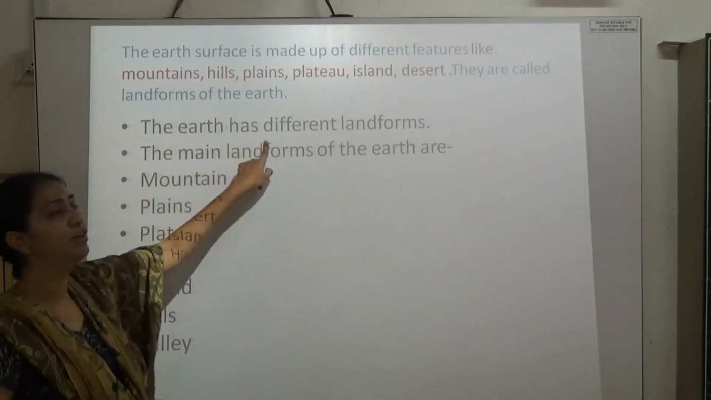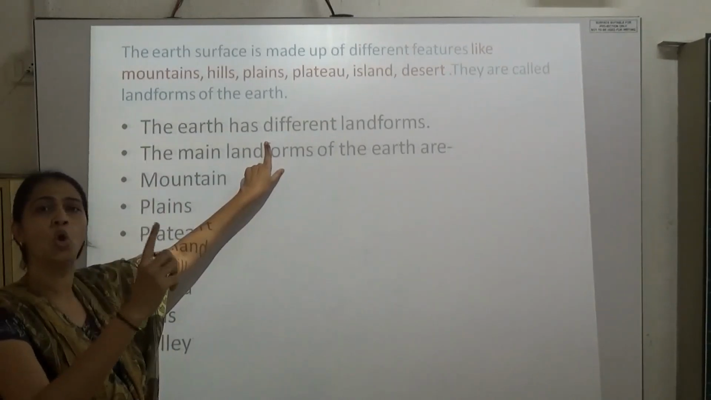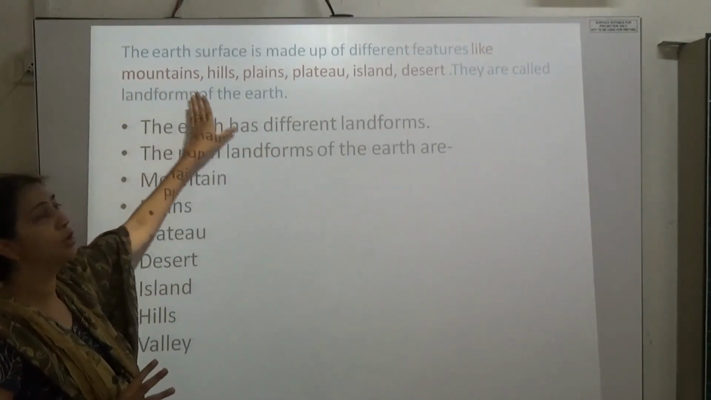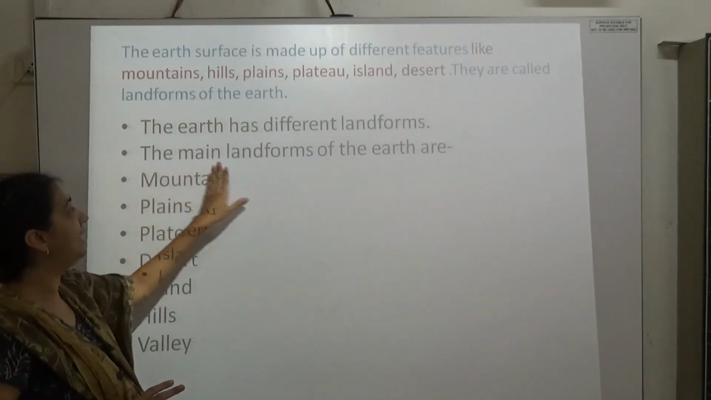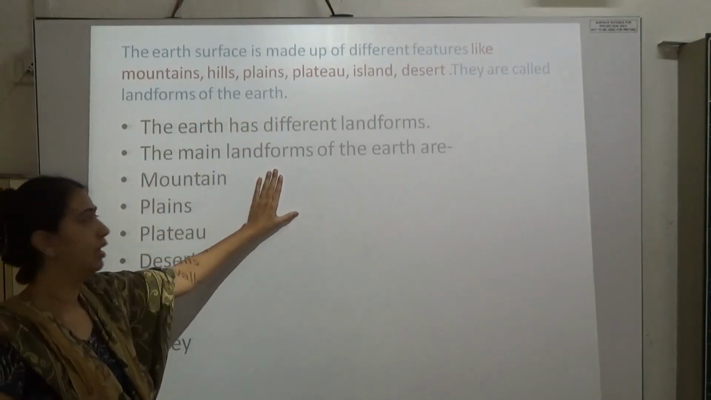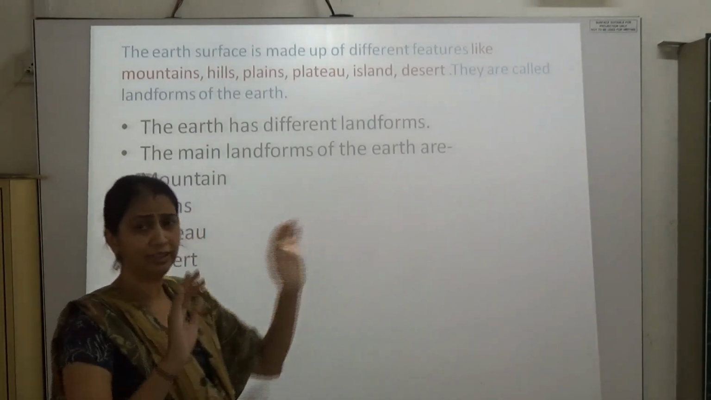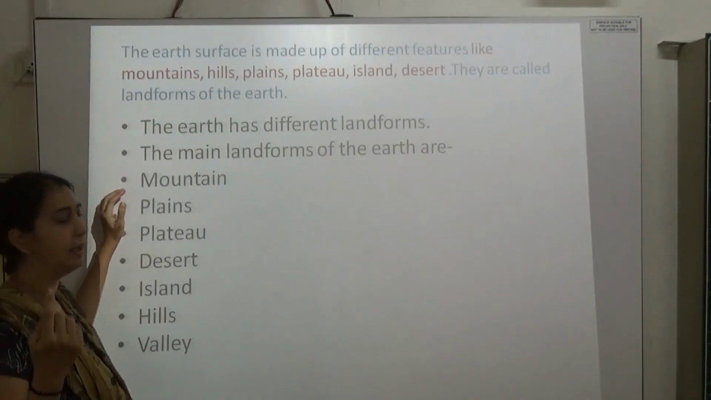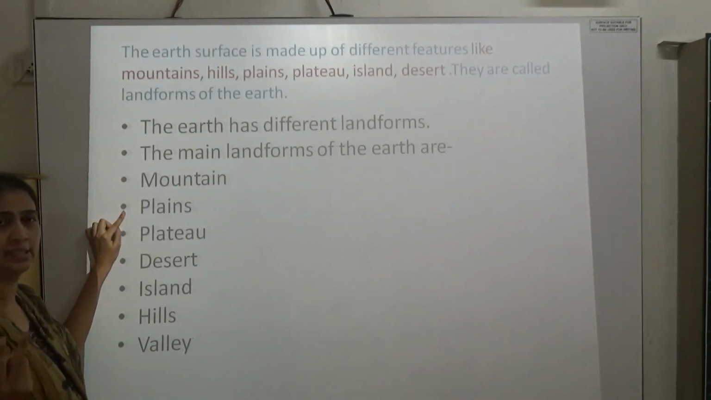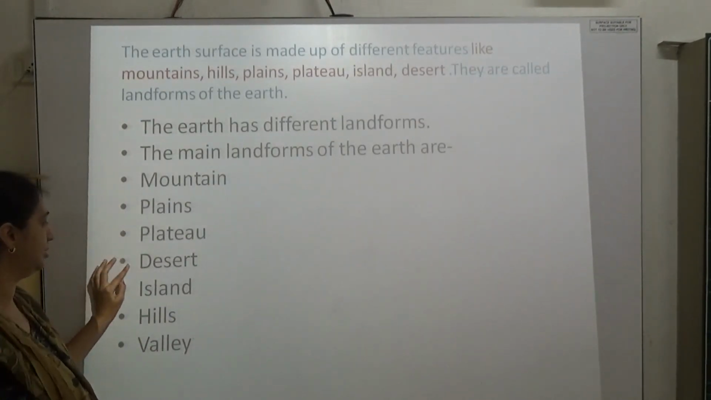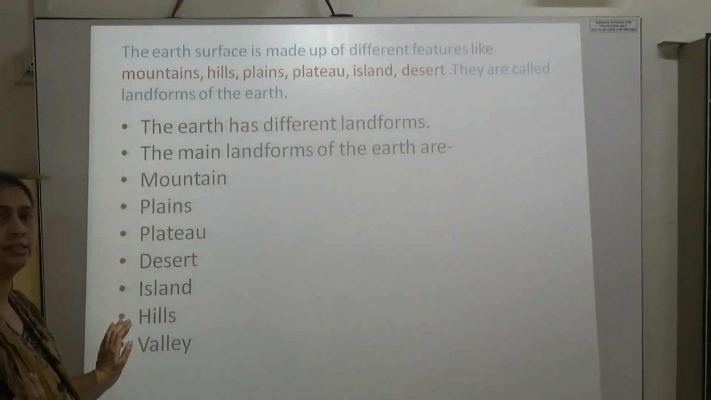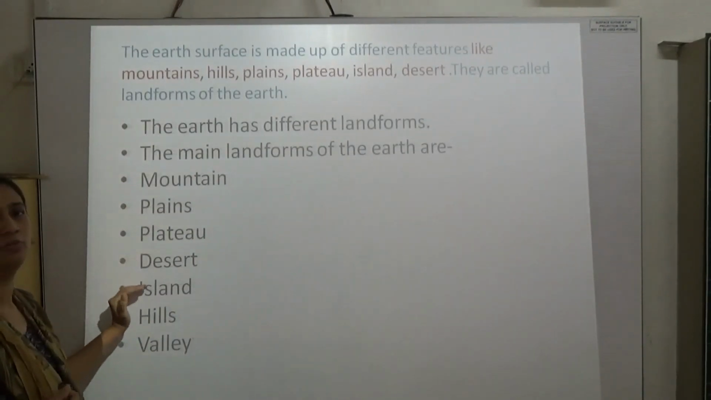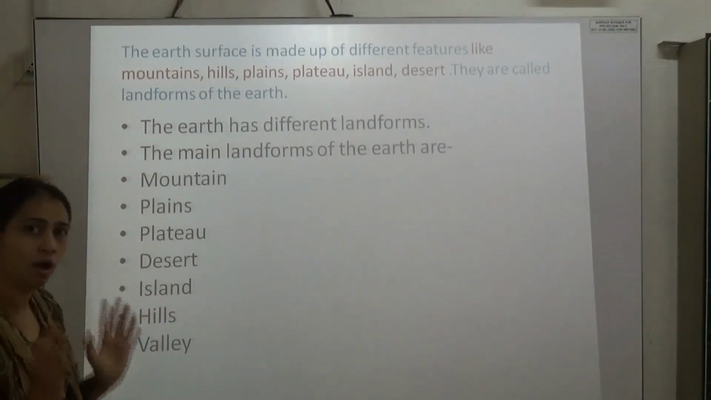The Earth has different landforms. We are talking about the whole blue planet, which has different types of landforms. The main landforms of the whole globe are mountain, plains, plateau, desert, island, hills and valley.